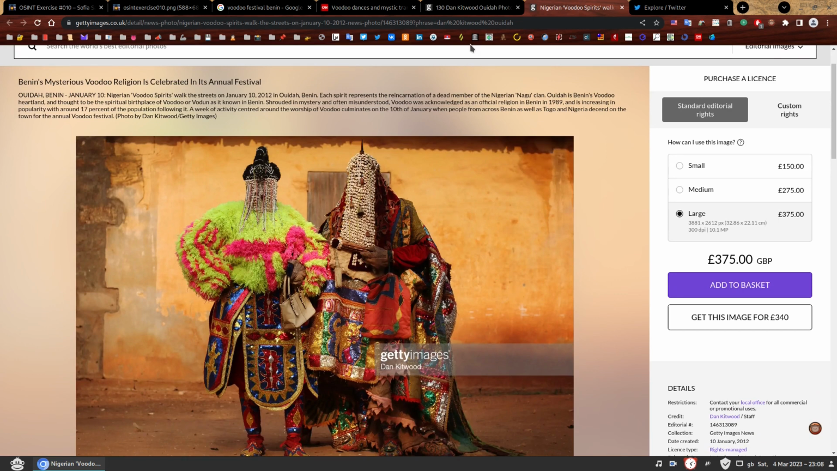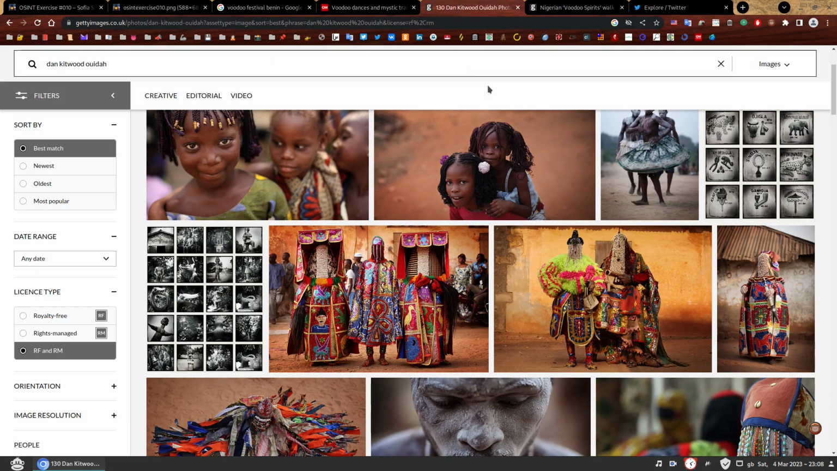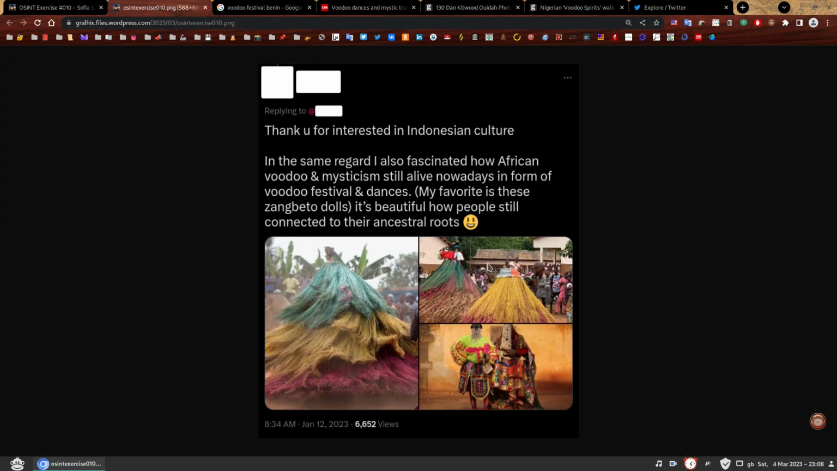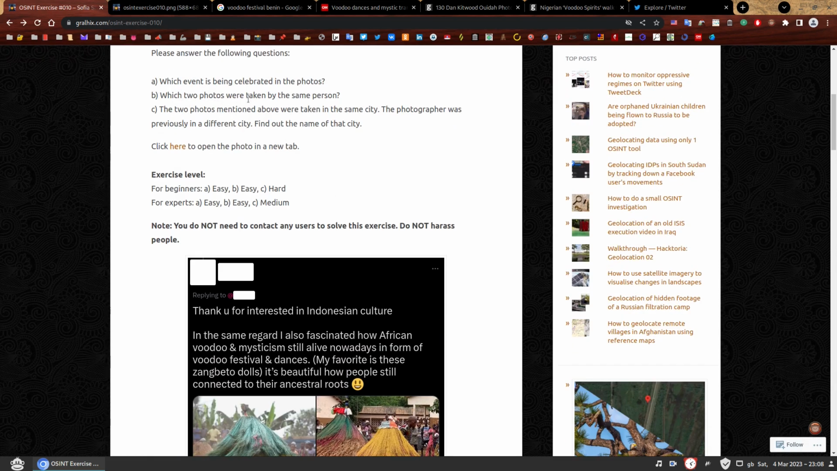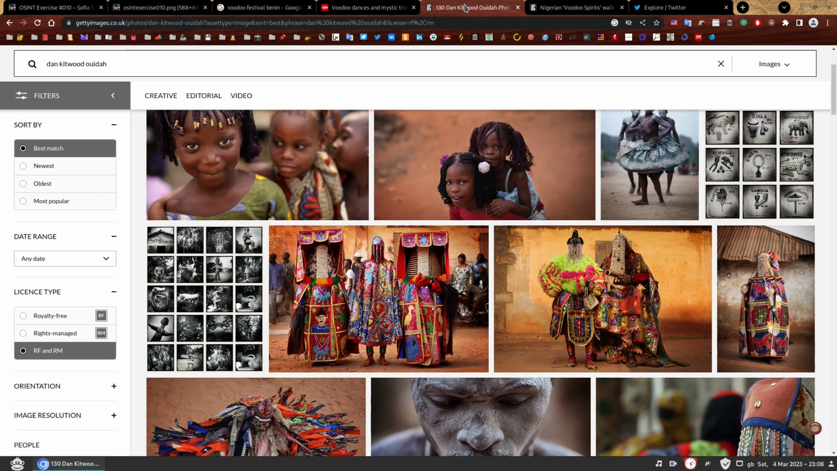We're going to look through his profile to see if we can spot any of these other two photos, because if we don't spot them, we can assume that these two photos were taken by the same person and not by Dan Kitwood. We would obviously have to verify if they were taken by the same person or not. But if we do find one of these two photos, then that's it. We would have answered our question, because the question is, if you remember, which two photos were taken by the same person. So let's check out Dan Kitwood's portfolio and see if we can spot one of the other photos.